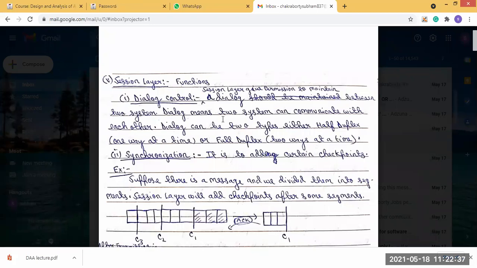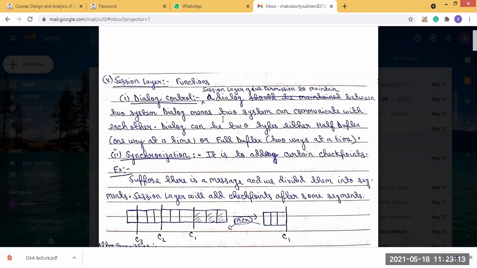What type of transmission mode should be used is decided by the session layer. Half duplex is one way at a time. When one system is communicating, the other system only receives. In the next time slot, the system which was receiving will send the data, and the system which was sending will receive.